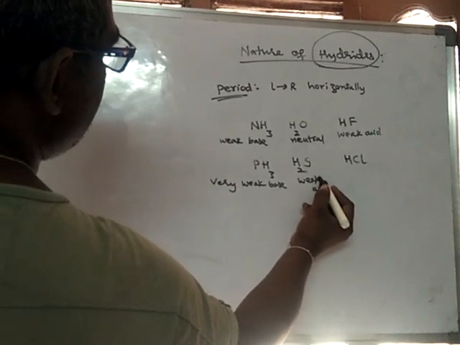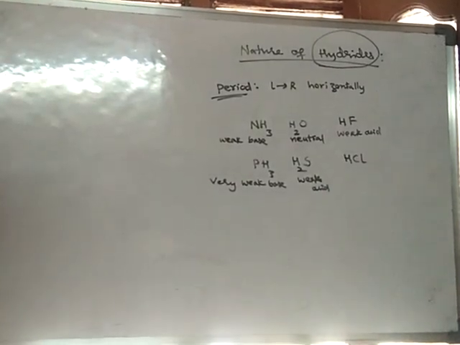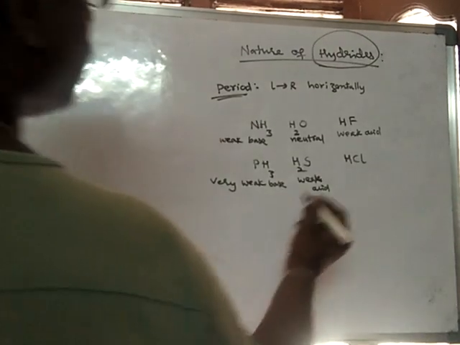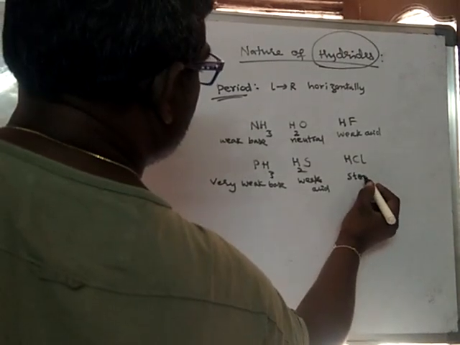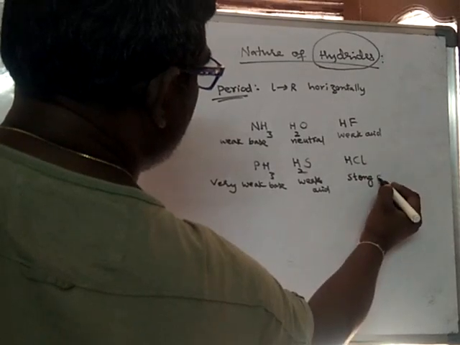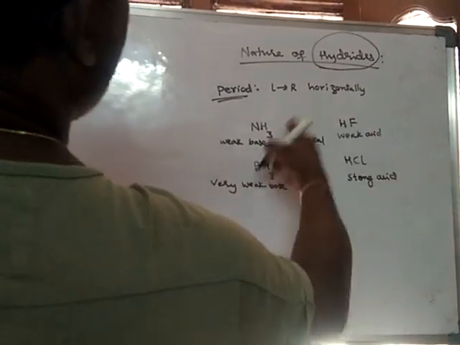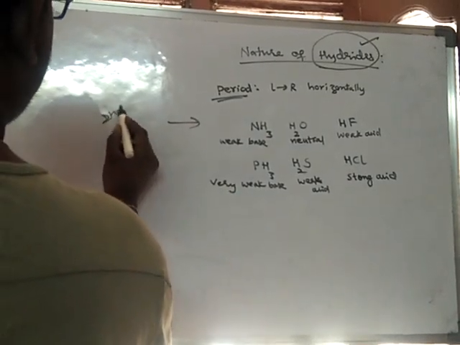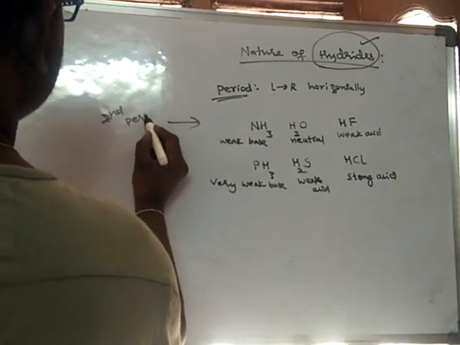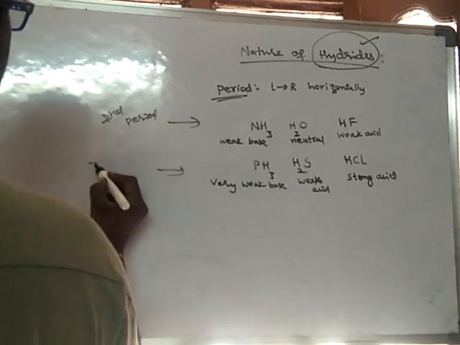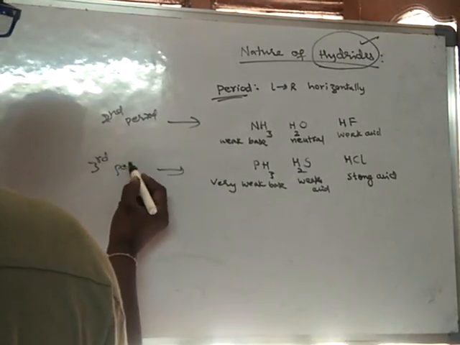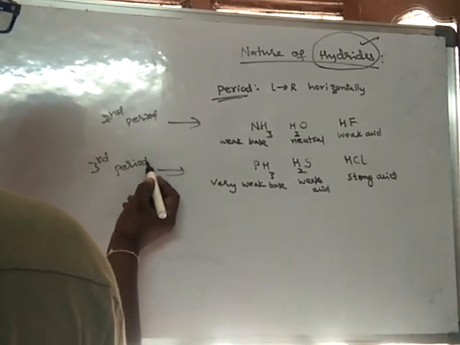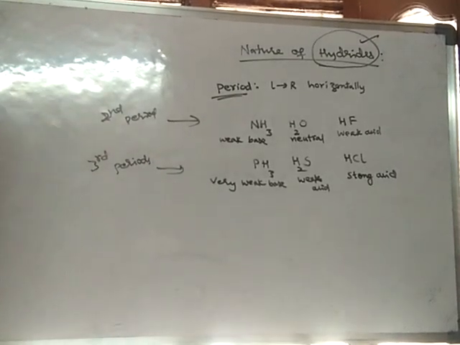H2S is a weak acid, already we learnt. HCl is a strong acid. So these are hydrates of second period elements and hydrates of third period elements. If you observe what is happening.